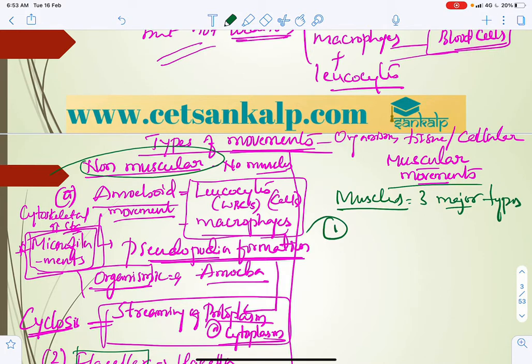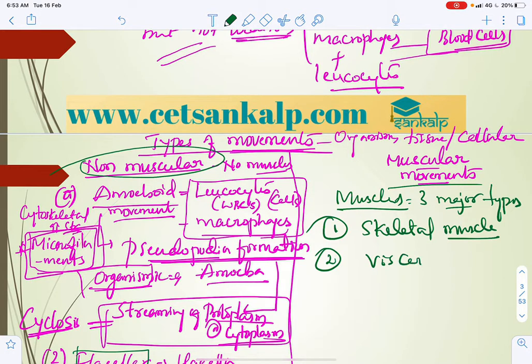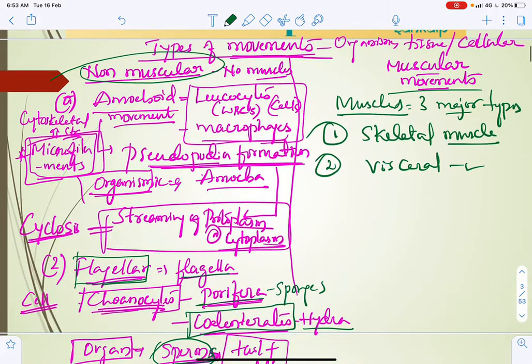One is skeletal muscle, and the second is visceral muscle, which is present in internal organs.